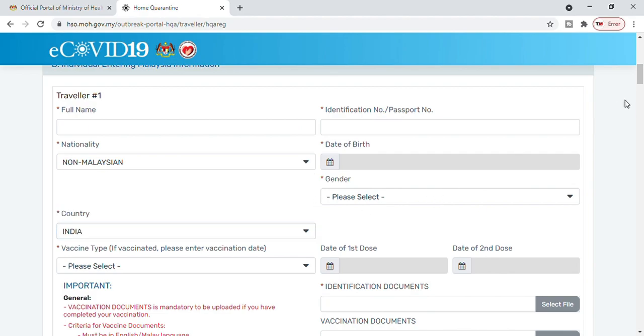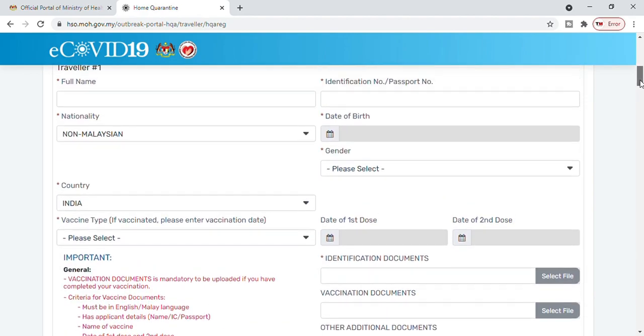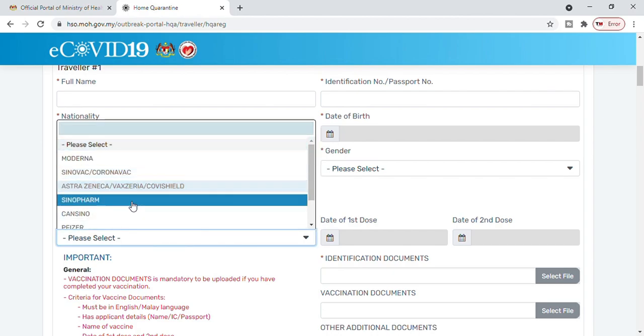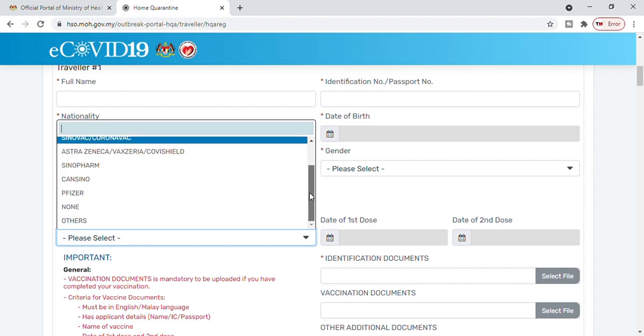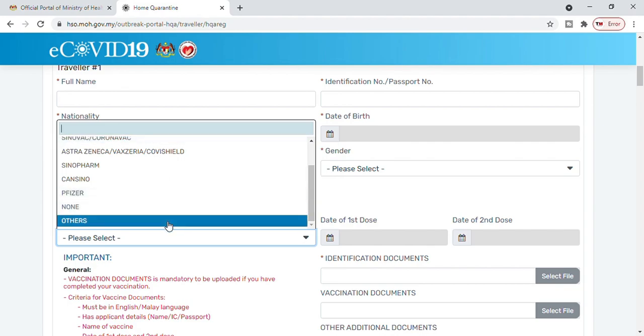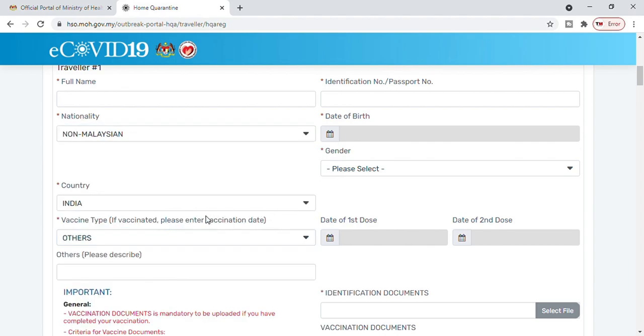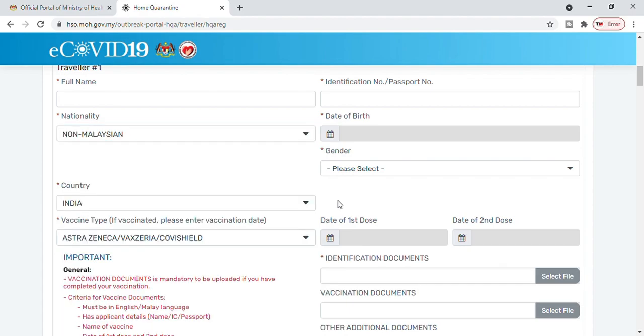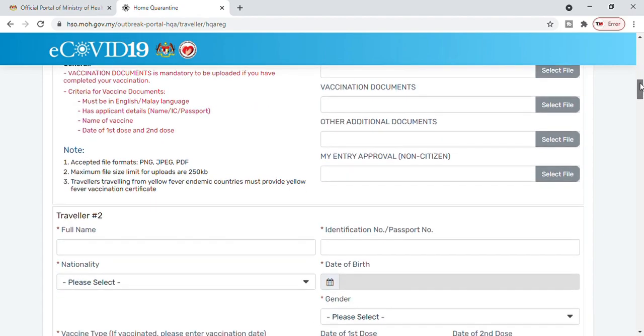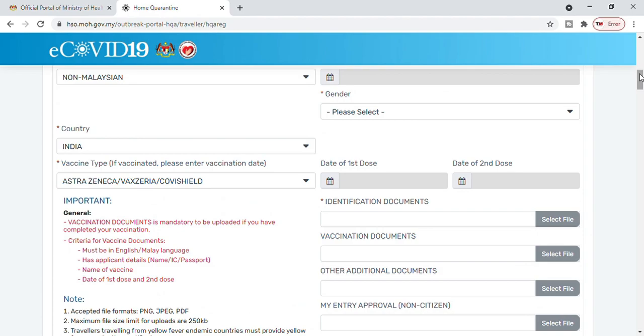And the vaccine which you have taken, you can choose the name of the vaccine if it is there. Suppose you are coming from India, you might have taken Covishield, and if you have taken any other vaccine, or if you are coming from any other country, you can choose Others if your vaccine is not there. If you choose Others, you need to mention the vaccine details. I'm choosing this one, and then here you can see the vaccine information, the vaccine certificate which you have will carry all the information. So date of first dose, date of second dose, you need to mention here.